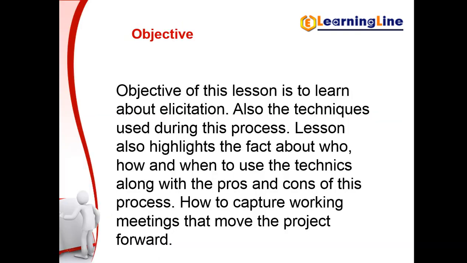So as we see here, the objective of this session is to learn what elicitation is, and also what the techniques used during this process are. The session also highlights some facts about who to reach out to, how, and when. That means who your subject matter expert is, what questions you should be asking, and how you should be presenting it. And for each associated technique, you would have the pros and cons.